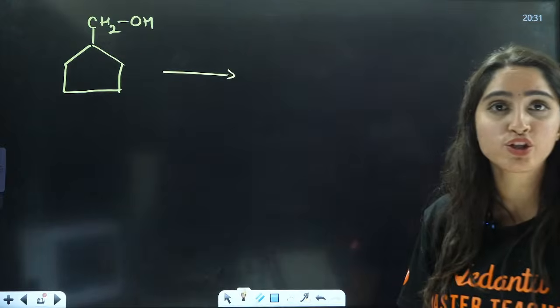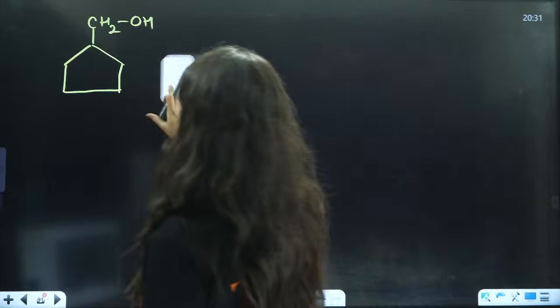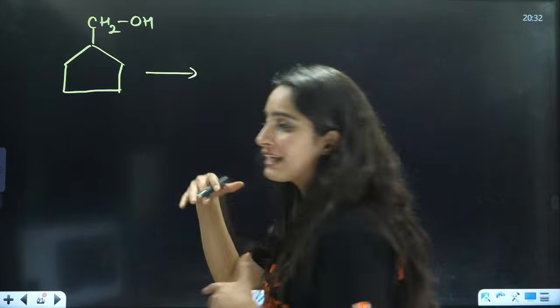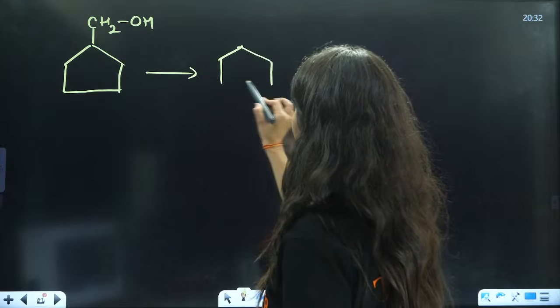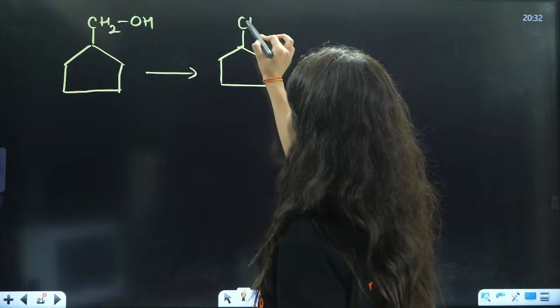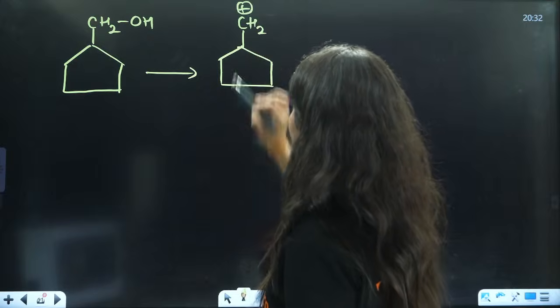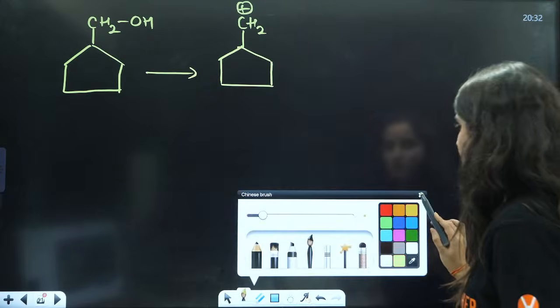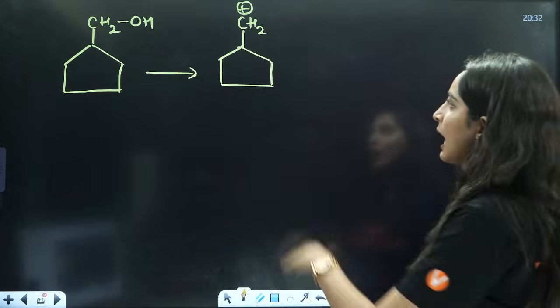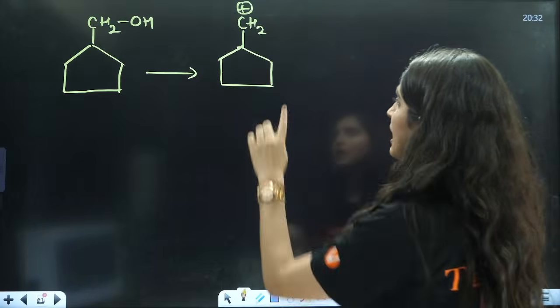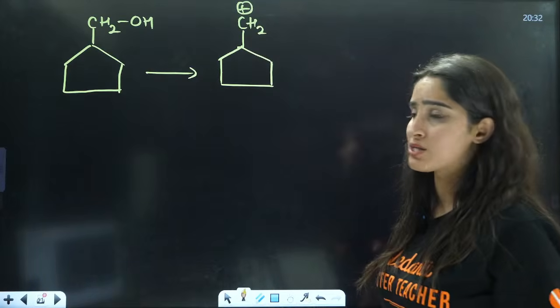So you have CH2OH. Now I know that when you do the dehydration, OH will be eliminated, so you will have the formation of this thing, that is CH2 positive. You know what will happen now? Everybody, what will happen here? Now, this is your CH2 positive.